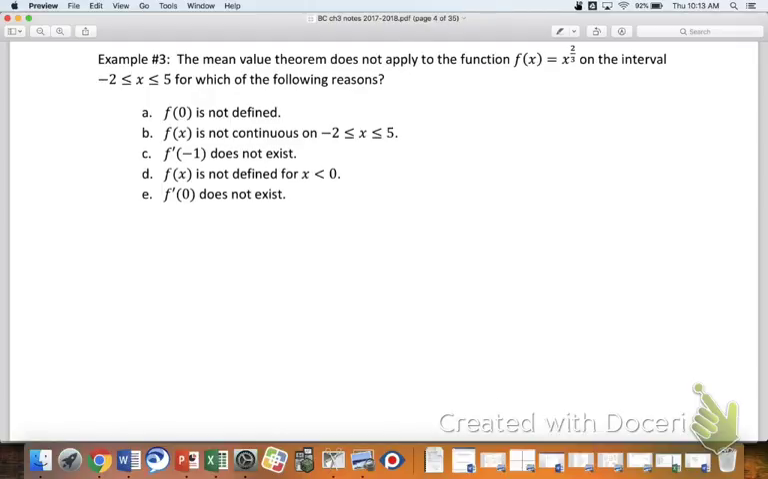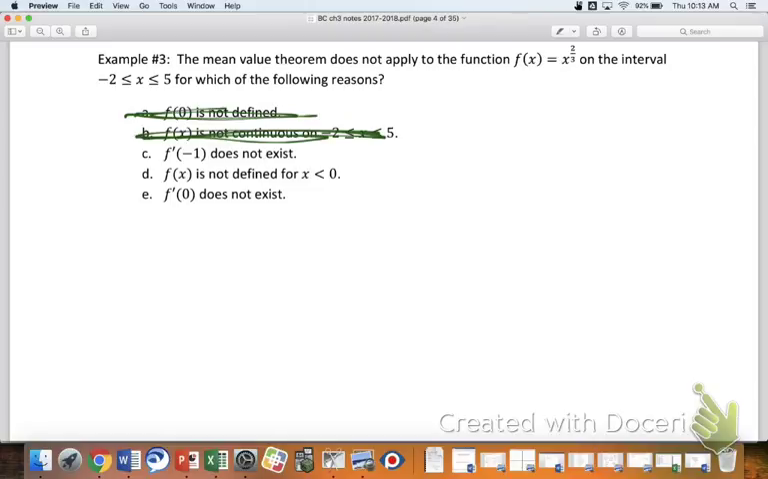Let's check this one out. Mean value theorem does not apply to f of x on the interval -2 to 5 for which of the following reasons. Kind of like we did before, let's just vote. What do you guys think about A? Is A the correct answer? No. Nobody likes A. All right. So we're just going to cross out A. How about B? f of x is not continuous on that interval? What do you guys think about that? Is that the right answer? Question? No, or are you just gesturing? I'm just, okay. Just had to ask.